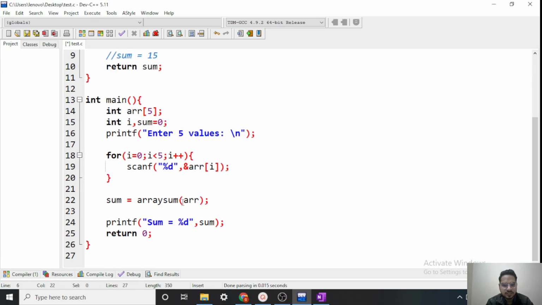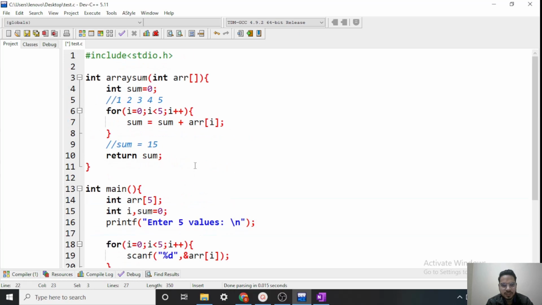Nothing will change. Okay guys, just write the name of the array and here write square brackets after the name of the array. That will indicate that the array is coming. So that's it about the array.